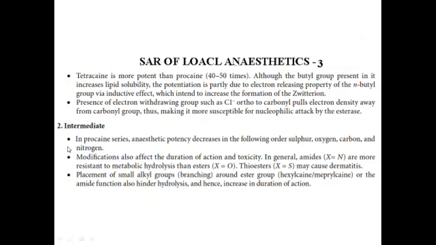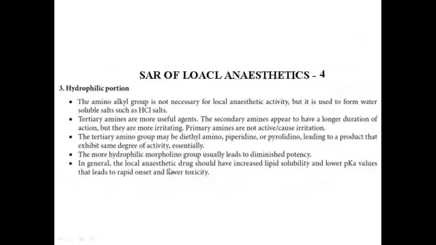The intermediate procaine series has substituents of sulfur, oxygen, carbon, and nitrogen. Their activity decreases, and the toxicity is also determined based on these and the length of the linker. The hydrophilic portion must be an amino group or alkyl group, but it must be a tertiary amine.